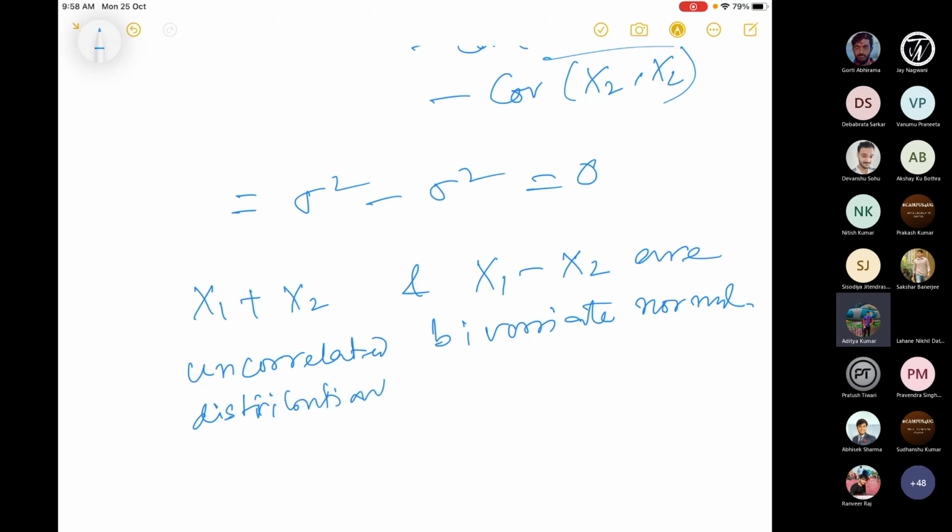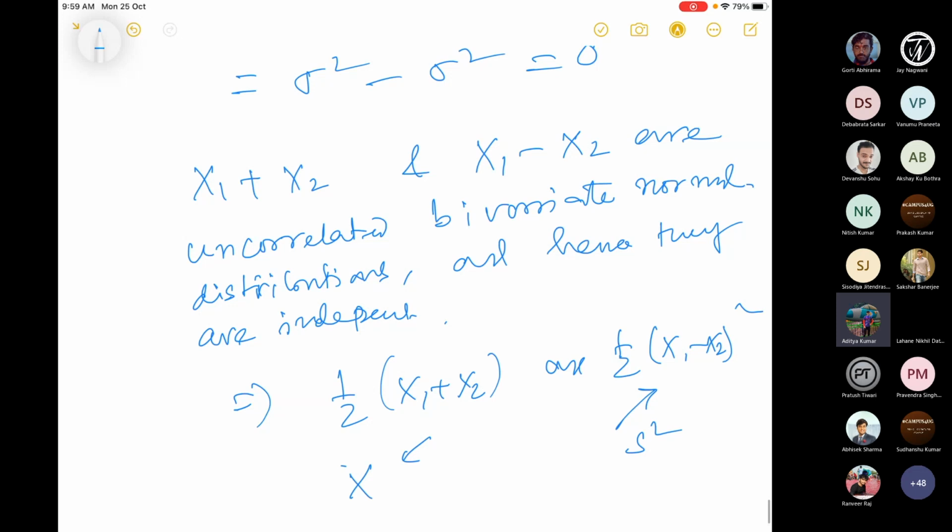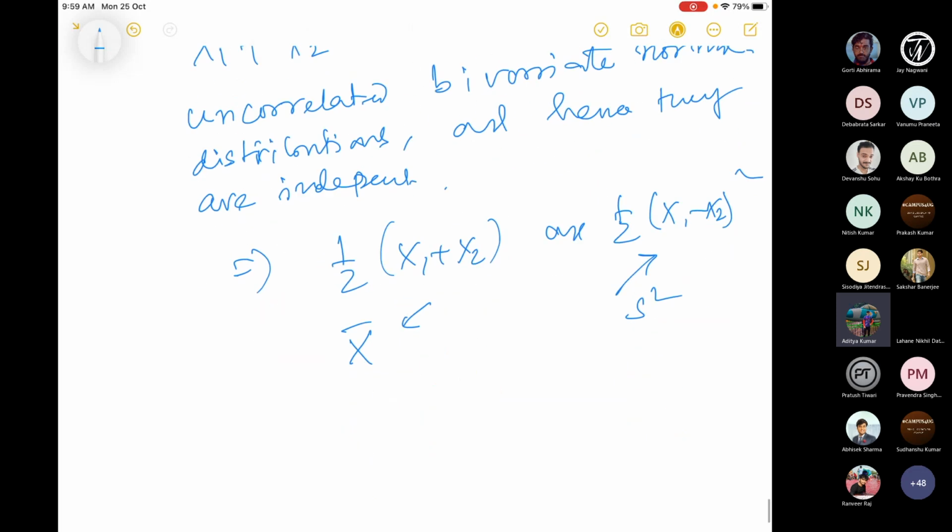Hence they are independent. So half of x1 plus x2, the sample mean, and half of x1 minus x2 whole square, the sample variance for n equal to 2, are independent. So this proves the result for n equal to 2.